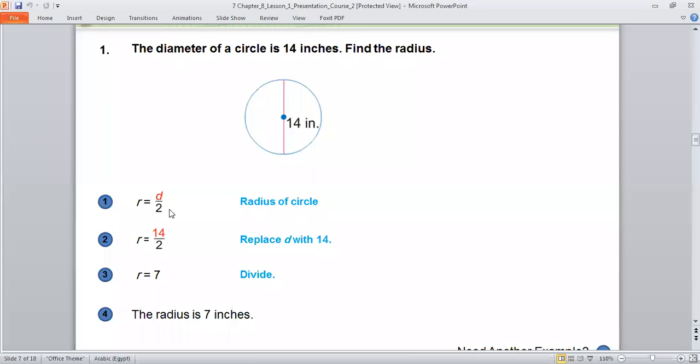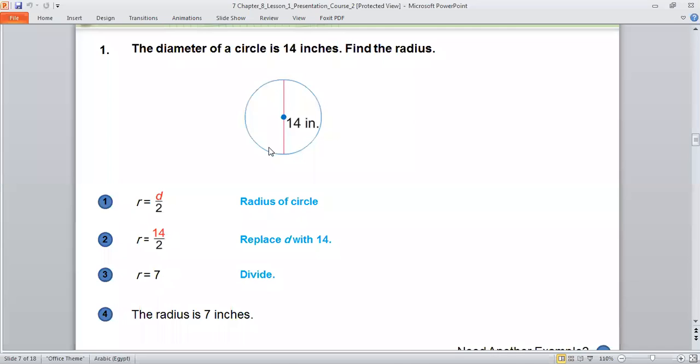Again, the radius is equal what, my friend? It is equal to the diameter over 2. I will divide 14 over 2. It gives me 7. It means what? This part is equal to 7.